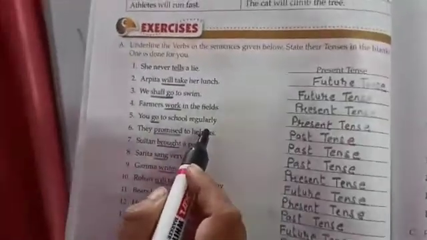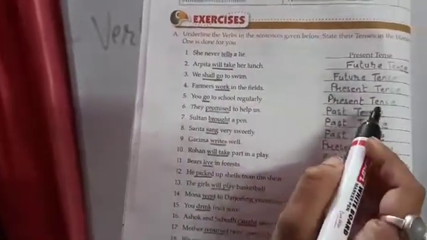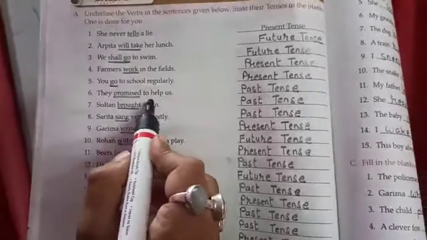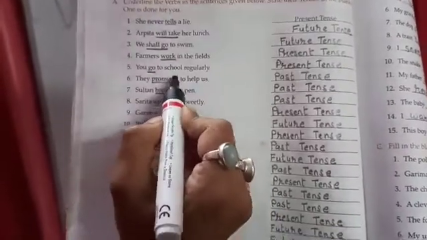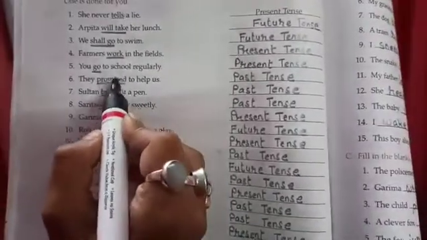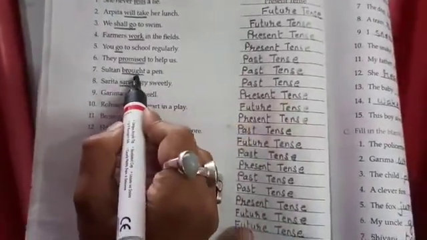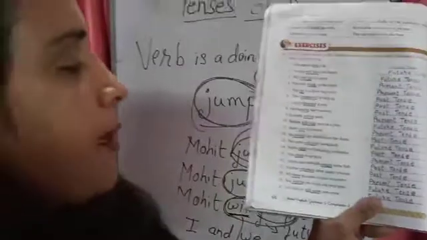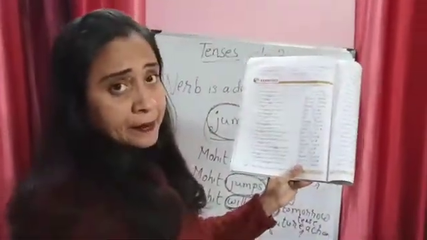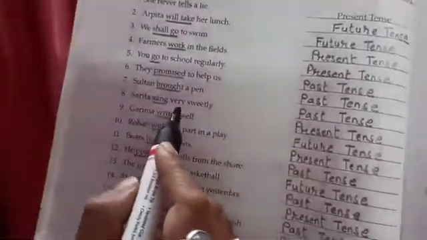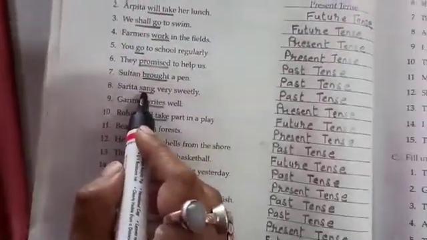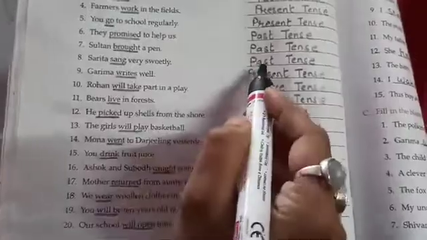Okay, then see. You go to school regularly. Go is in the present tense. They promised to help us. Promised, ed is added with the base form of the word promise. Then it becomes past tense. She brought a pen. You know, brought is the past form of bring. So it is also in the past tense. Sarita sang very sweetly. Sang. The past form of the word sing is sang. So it is also in the past tense.